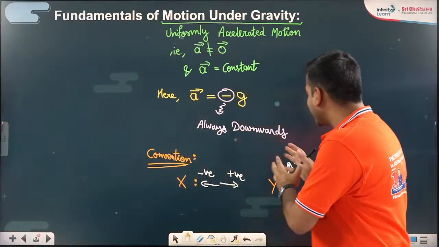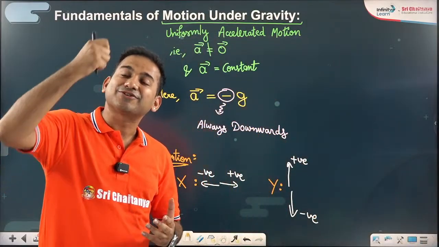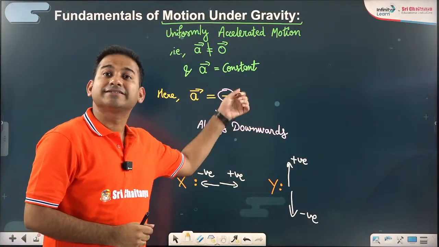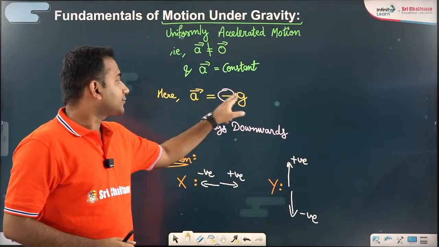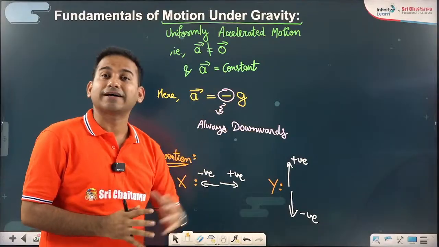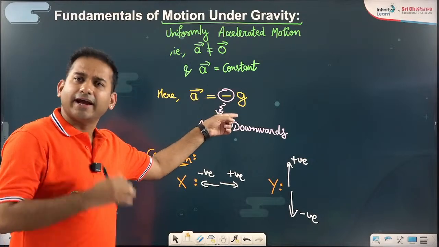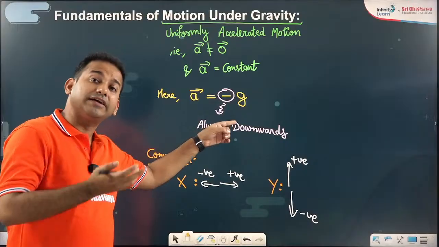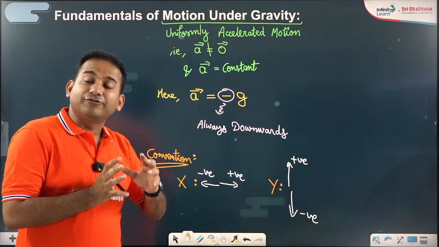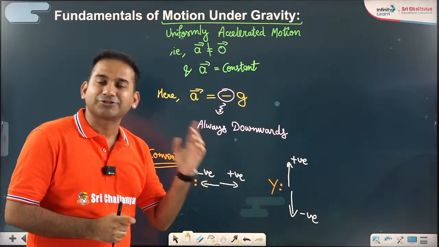So, according to the convention in the y-axis right now, since gravity is always directed downwards, we can call the acceleration due to gravity minus g. Near the surface of Earth, the magnitude of acceleration due to gravity is also constant. Sir, is it going to be always constant at every point on the Earth's surface, or even at a height or depth? No, it's not necessary. But that variation in the value of acceleration due to gravity, we will deal with in the unit of gravitation.